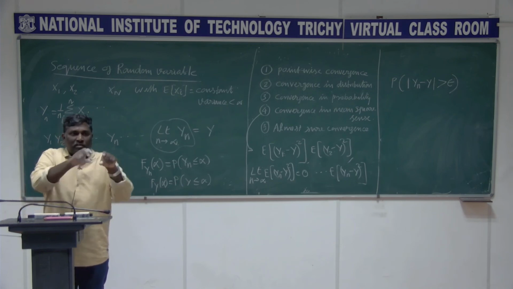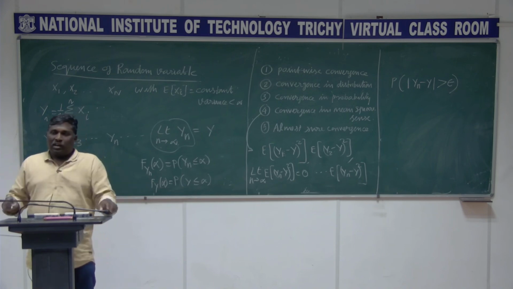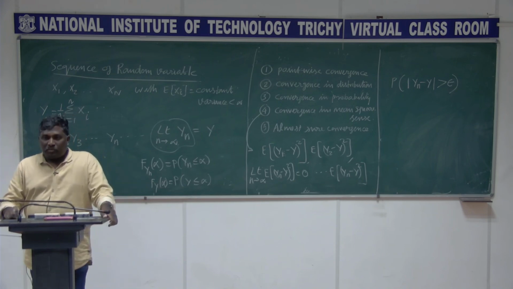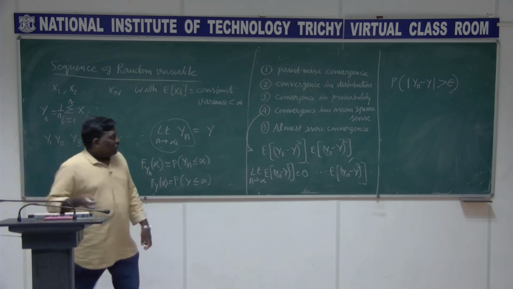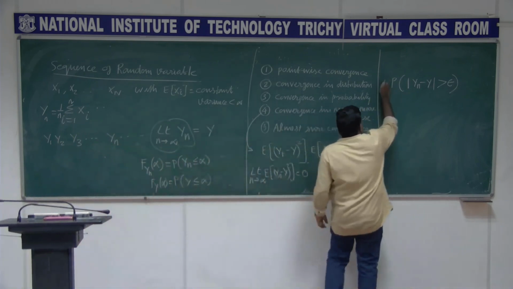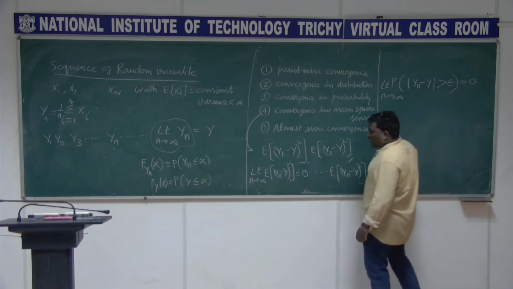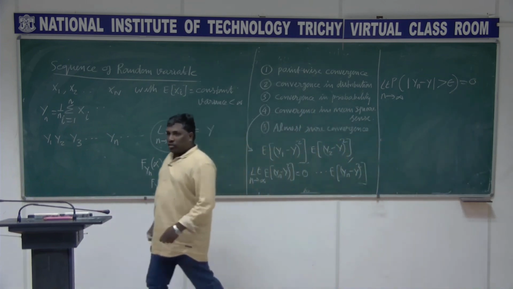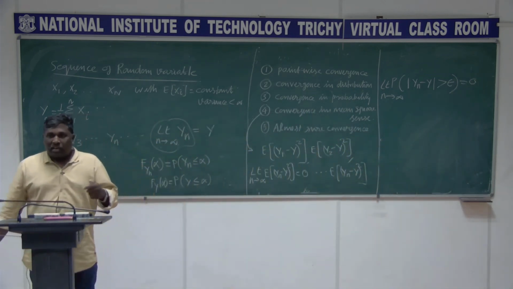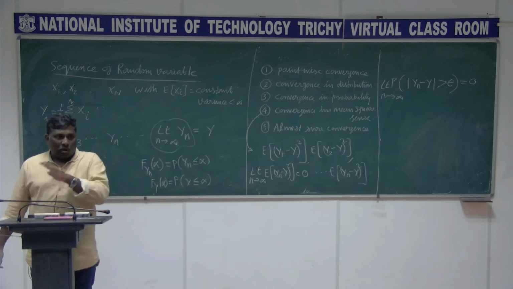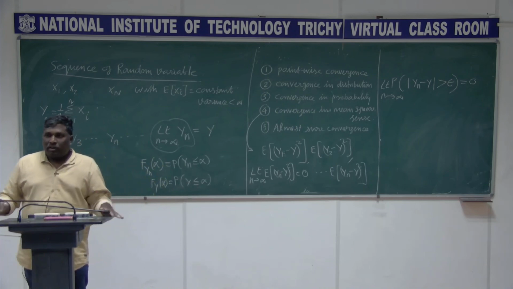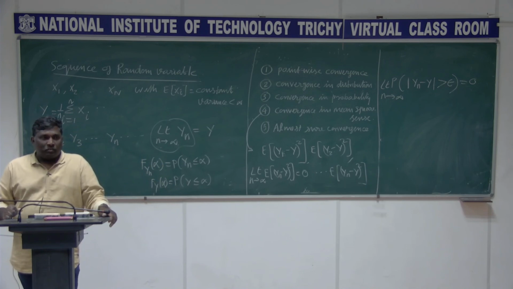So it becomes a sequence. If that probability becomes 0 when n tends to infinity, we say that the random variable Yn has converged to the random variable Y. Got it? So this is convergence in probability sense.